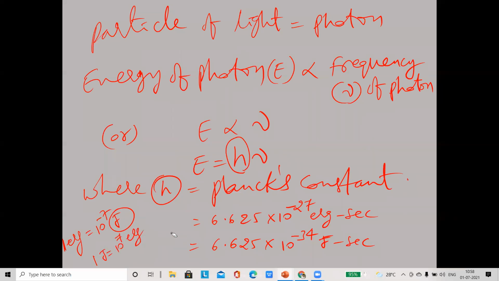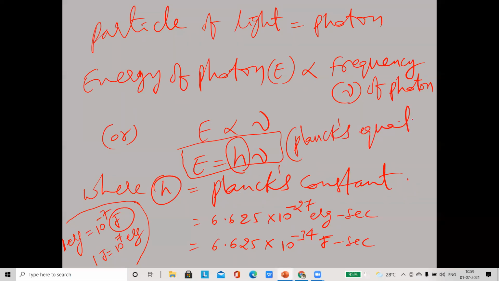That's why in place of erg we wrote 10 power minus 7, so 10 power minus 7 into 10 power minus 27 gives 10 power minus 34 joule second, the value of Planck's constant. This equation is called Planck's equation, Max Planck's equation.